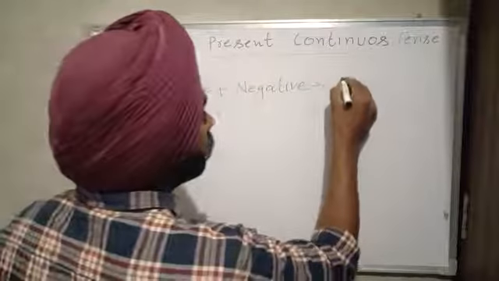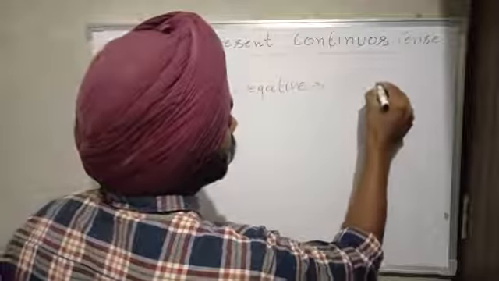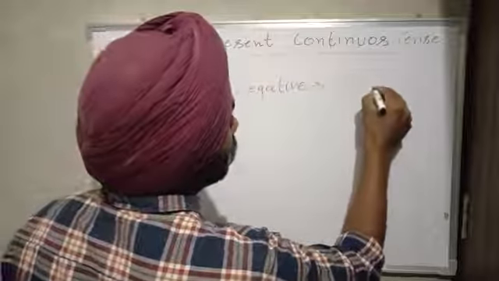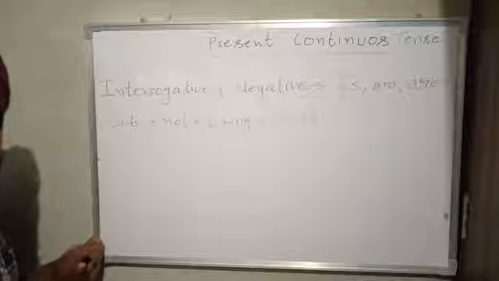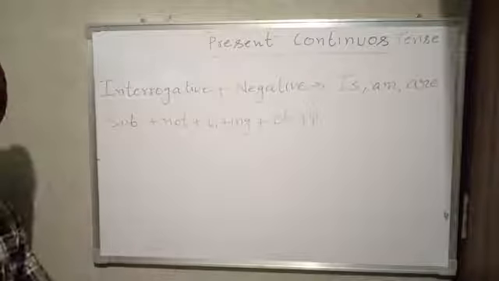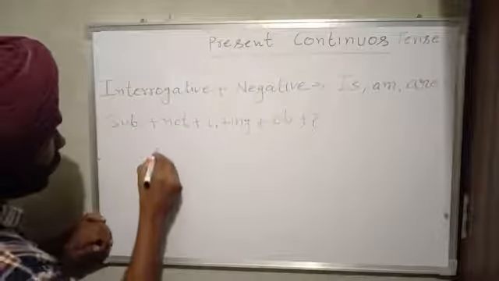Again, we use is, am, are, plus subject, plus negation, plus verb first plus ing plus object, and in the last a question mark. Okay, now again I am going to give you one example.